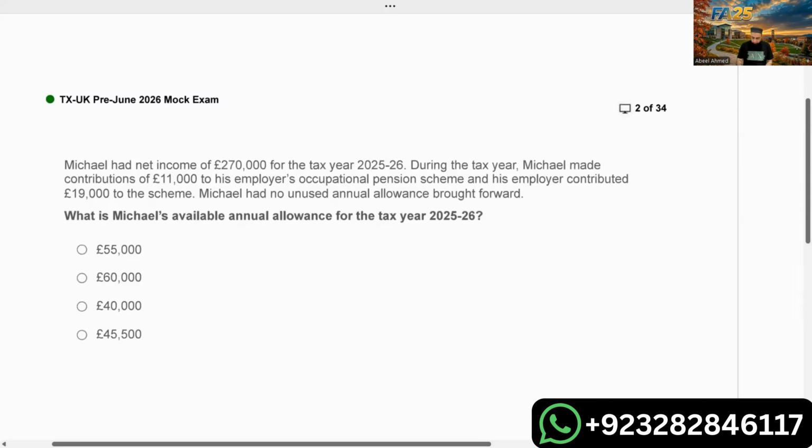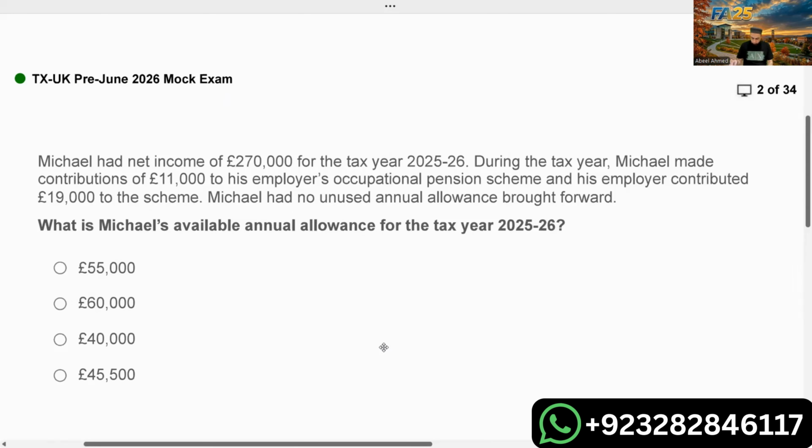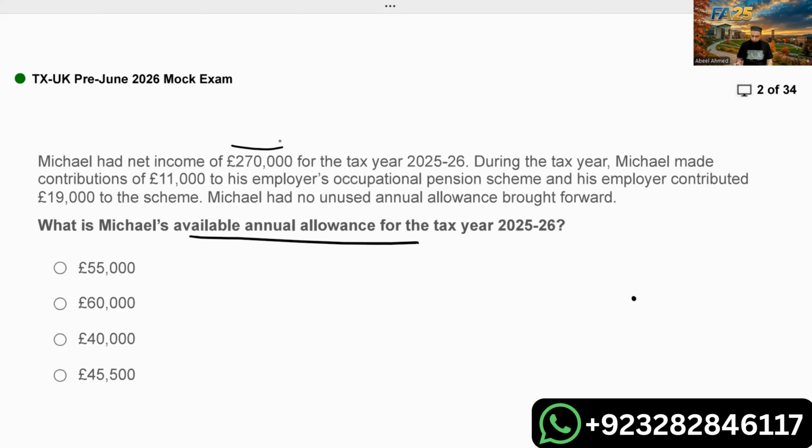Let us first discuss this. Let me zoom in a little bit. What is Michael's available annual allowance for the tax year 25-26? Michael's net income is 2,70,000.